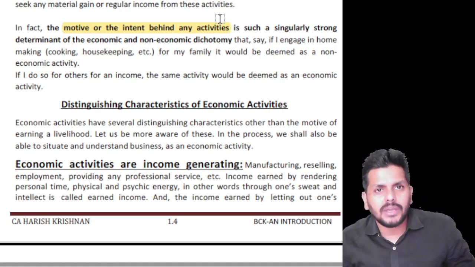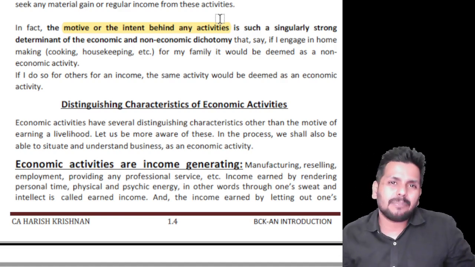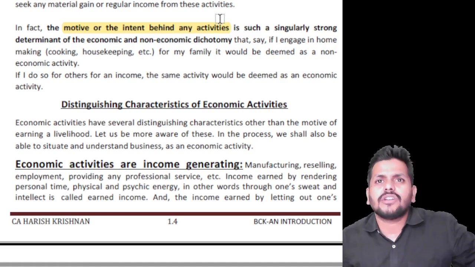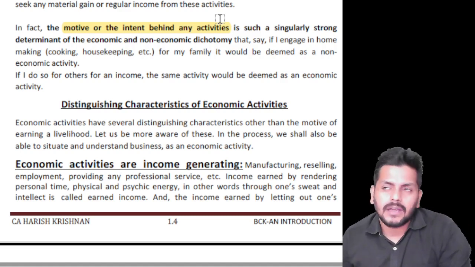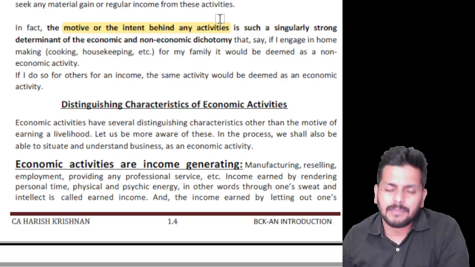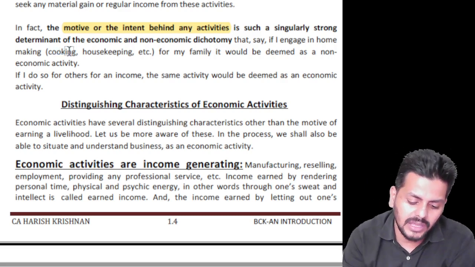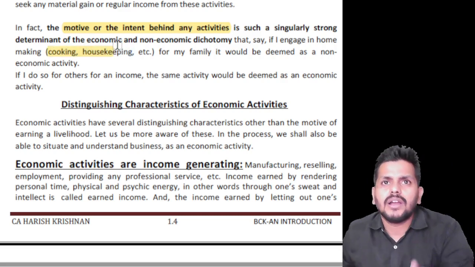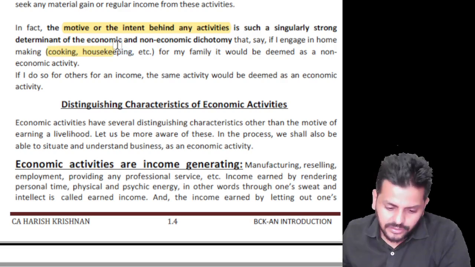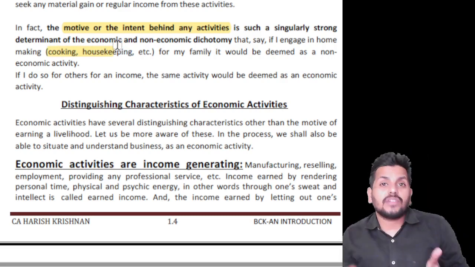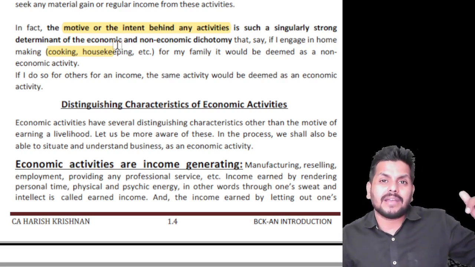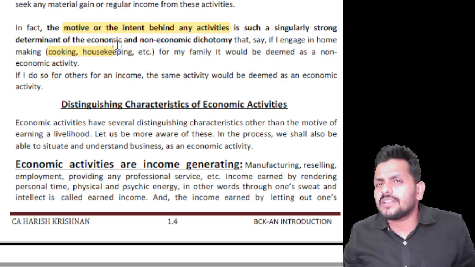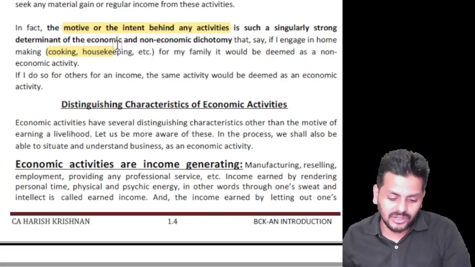While if you are doing it for the sake of happiness, spreading love, affection, or a kind of passion towards doing it, where you are not really looking for money, that will be a non-economic activity. Cooking, housekeeping, etc., where you're doing it not for the sake of money. Now, we did distinguish this in the past. A chef who is cooking as a profession, for him it's an economic activity. For somebody else who's cooking as a hobby, for them it is not.